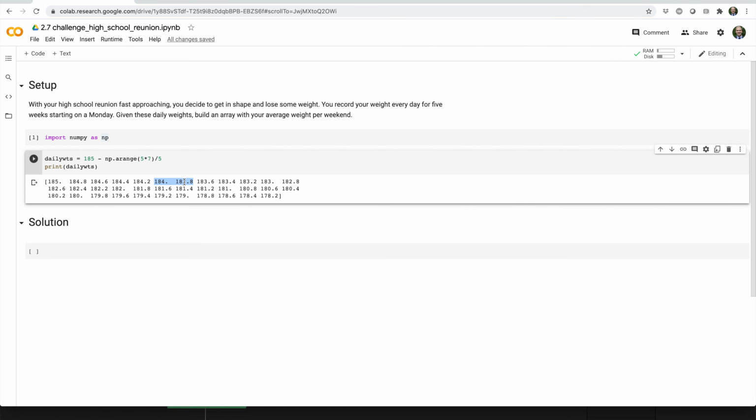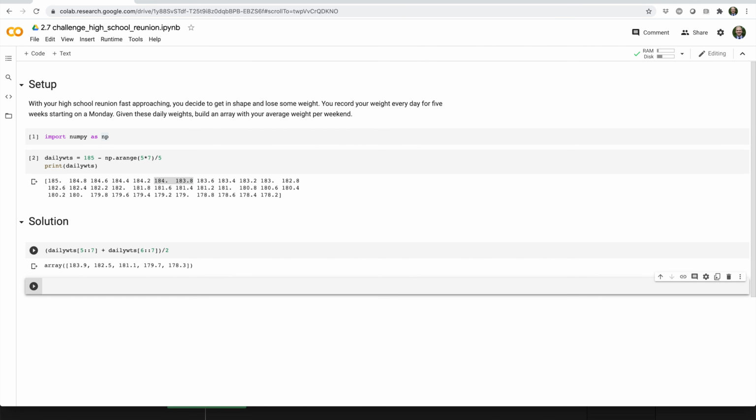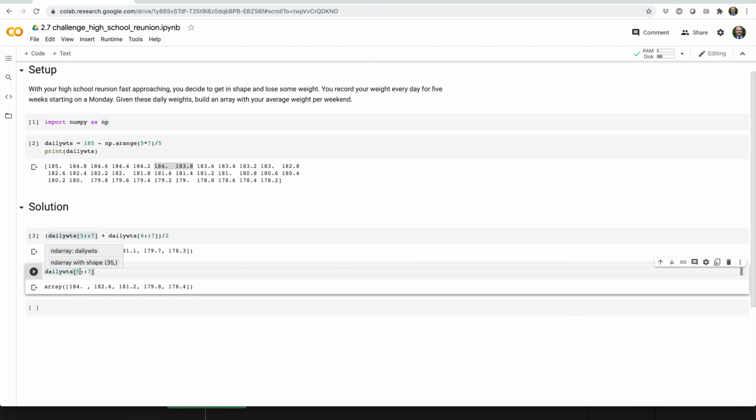All right, so as they say, there's 1,000 ways to skin a cat. Here's the solution that I came up with. So let's go ahead and break this apart. So this piece here gives me the weight on every Saturday. And the way to read this is it's saying start at index 5, go until the end of the array because we leave the stop parameter empty here, and step by 7. So this is just basic slicing.